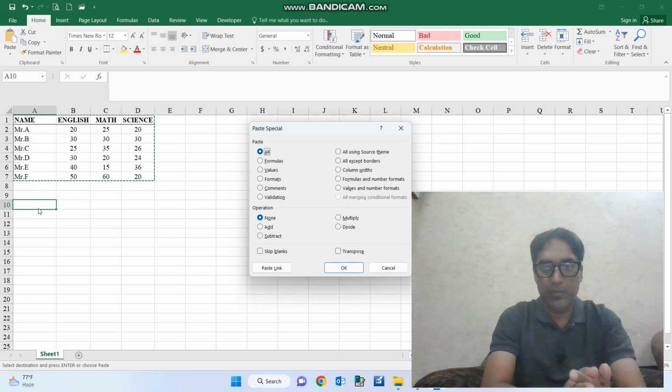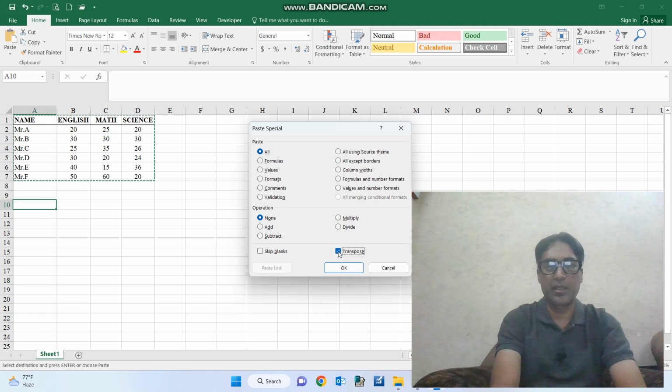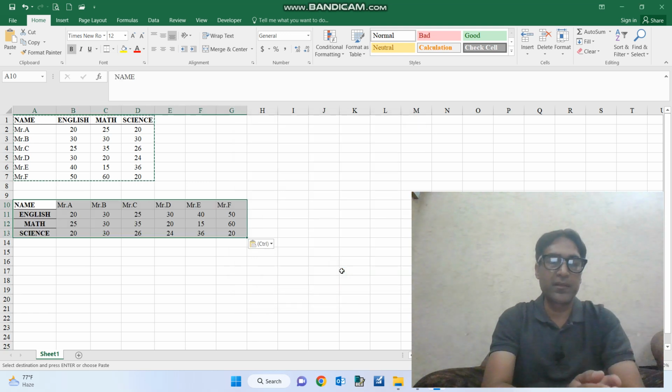Now the Paste Special box has been opened, and please click on Transpose, the last option, and click on OK. Now you have successfully converted rows into columns and columns into rows.